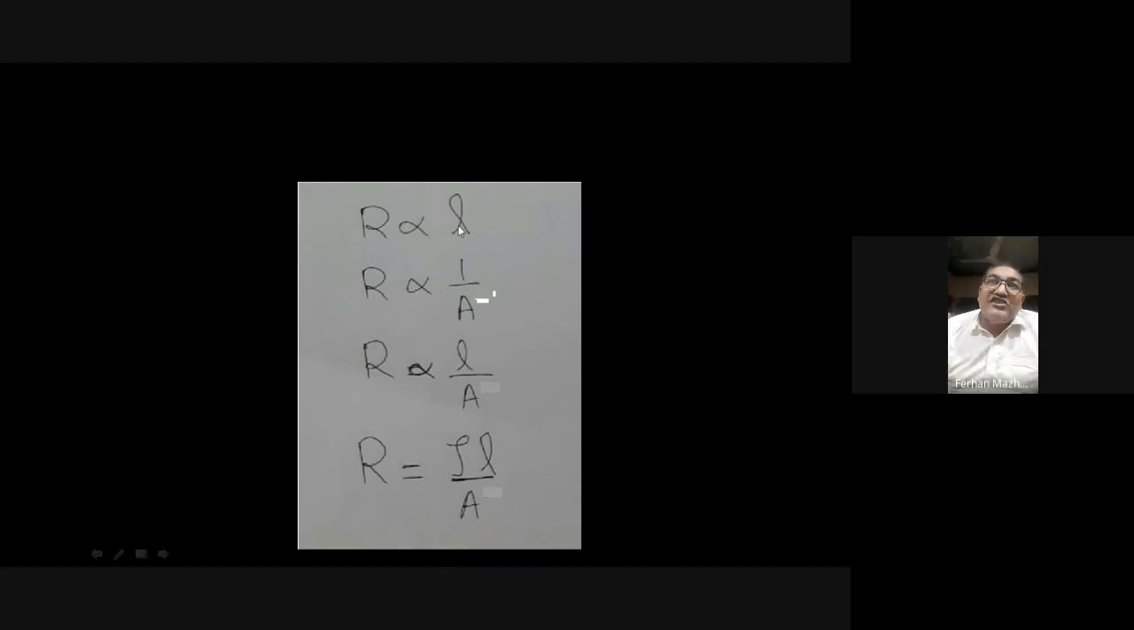If we combine these together, R is proportional to L by A. When I remove this proportionality sign, I introduce an equal sign and have to use a constant here. You must have learned this in your mathematics. This constant is rho, and it is known as the resistivity. So the formula for the resistance is rho L by A.